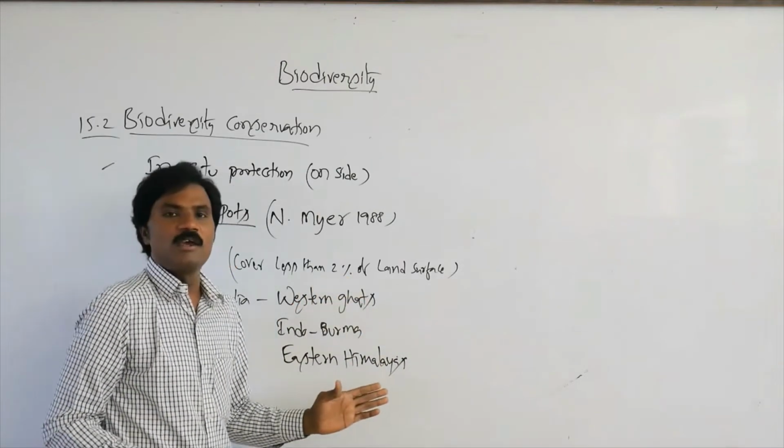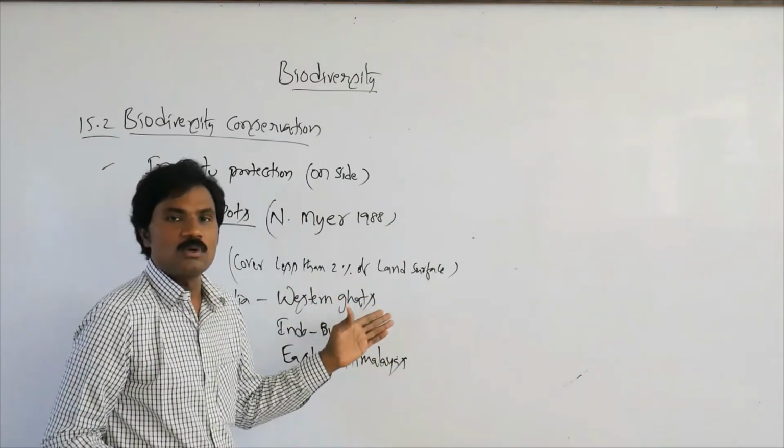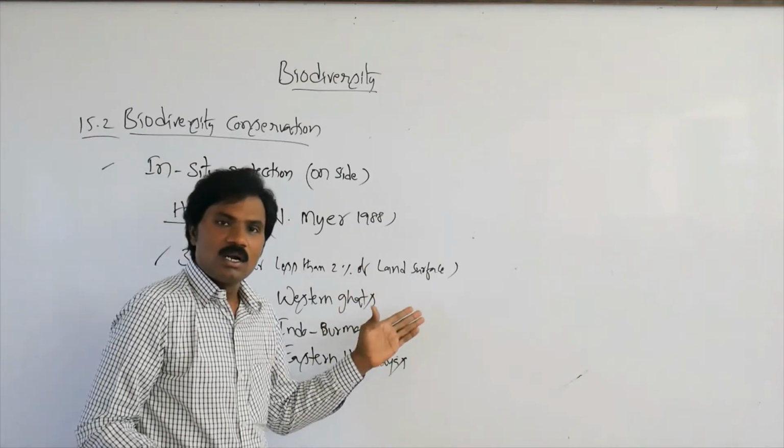In these specific areas, they are normally found.